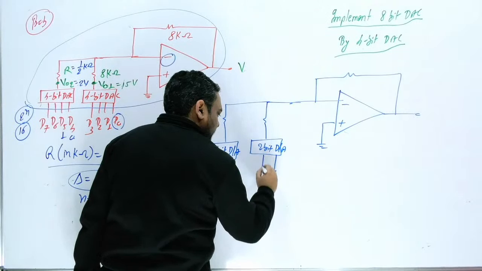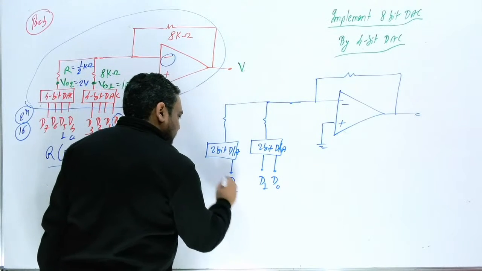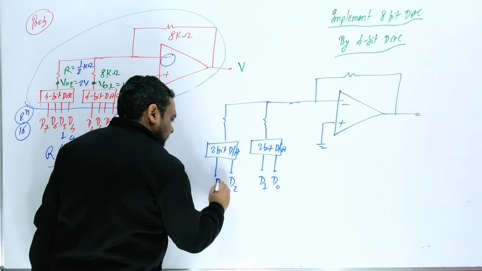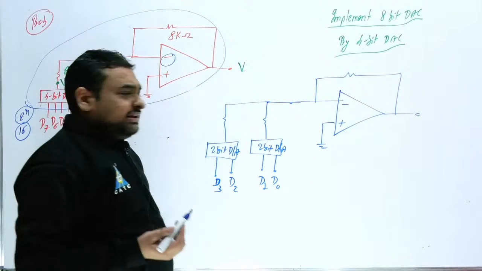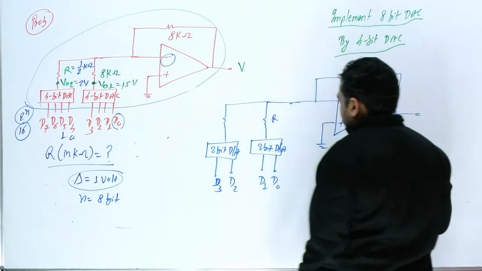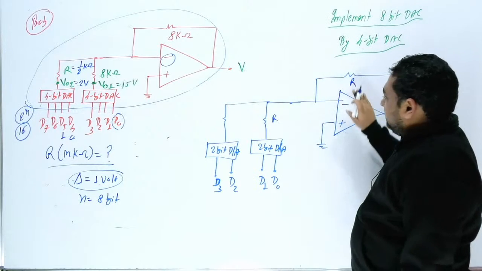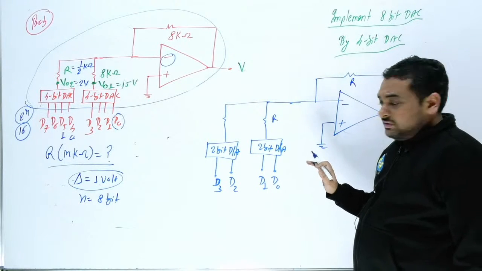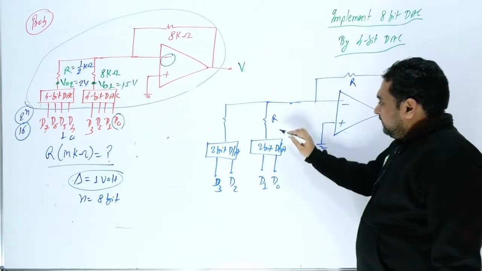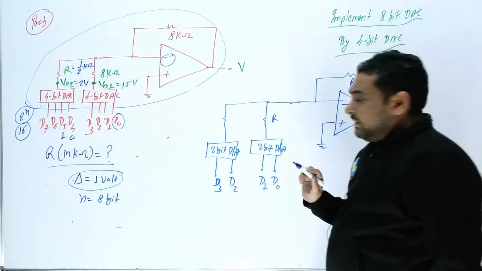So here this is 2-bit. I can say this is D0, D1. You can say this is D2 and this is D3. Suppose this resistor is R and this resistor is R. Then what will be this resistor? So for this block the multiplication factor is definitely 1. So what will be the multiplication factor here?